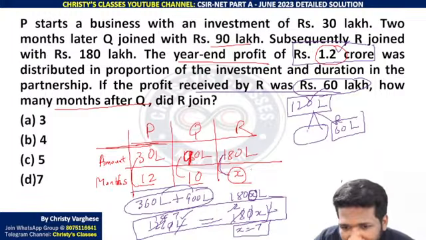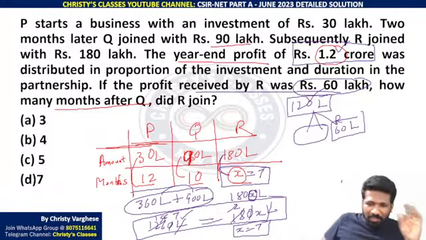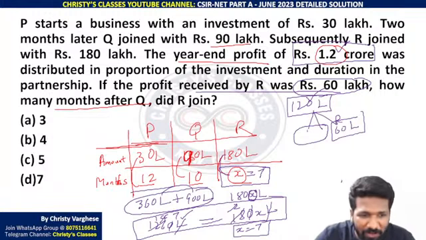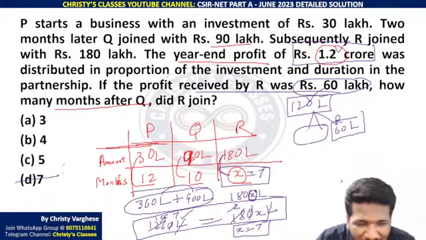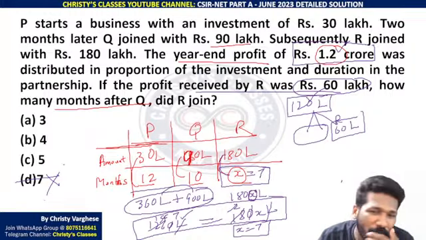X equal to 7 means R has worked for 7 months. Please keep this in mind. R worked for 7 months. Seeing an option 7, please don't mark it. That is a totally wrong option. That's why I told you how they have set the options are very good.